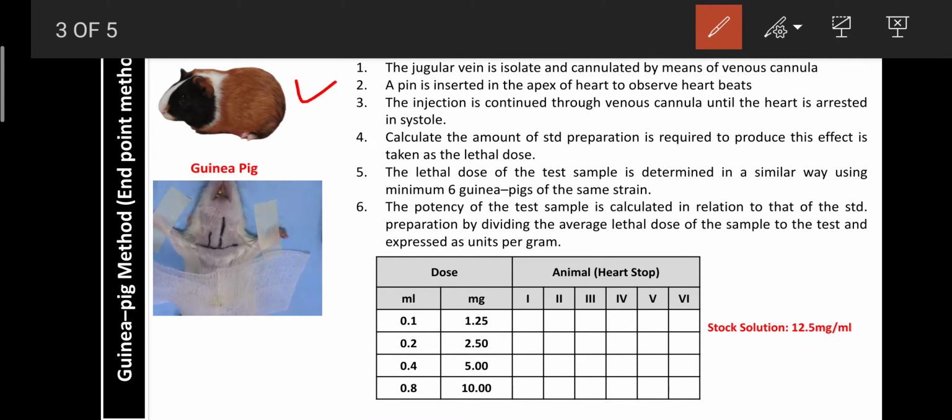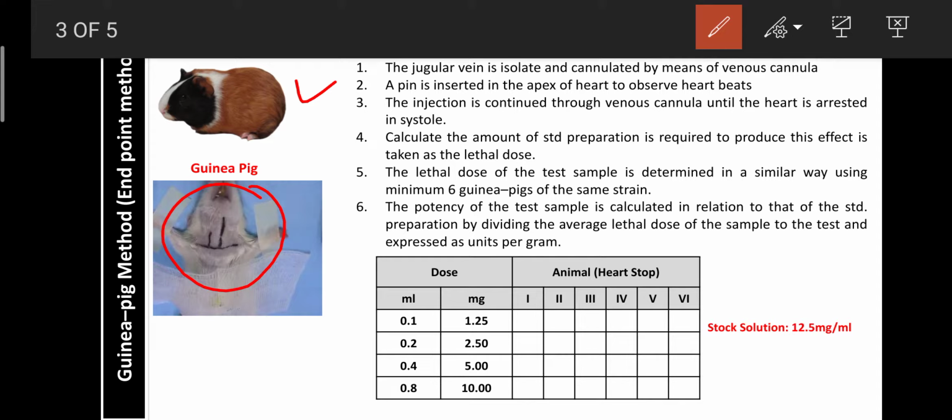You take the healthy guinea pig. So this is the guinea pig. Then near the trachea you can isolate the jugular vein by removing the muscles above the vein. First you remove the skin, later the muscles are present, and you can isolate them and expose the jugular vein and carotid artery. First you isolate the jugular vein and cannulate it with a venous cannula.